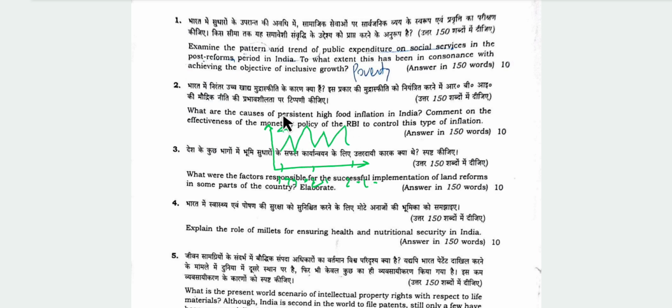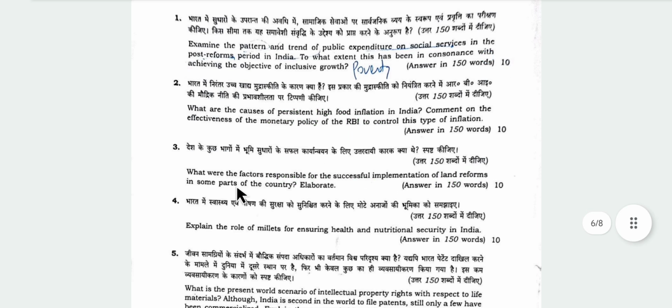For example, balance of payment deficit, the financial crisis, the GFC, and now wars, the Russia-Ukraine war. This can be the way to make a diagram which will help. Coming to question number three: factors responsible for successful implementation of land reforms in some parts of the country.